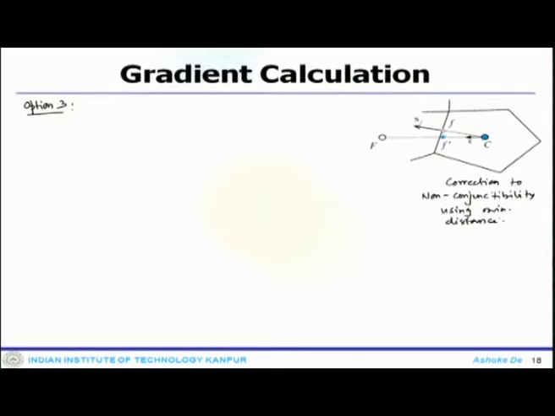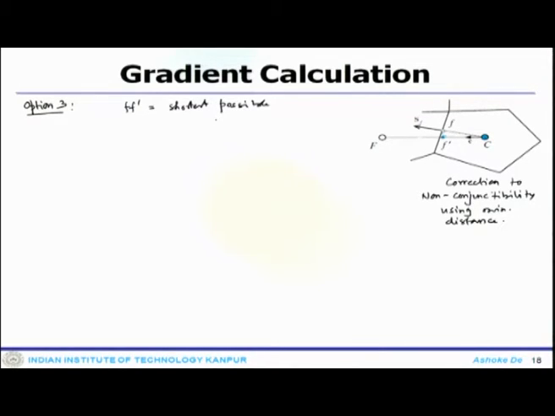So, that means the position f prime is chosen in such a fashion that f prime is at the shortest possible distance in 2 dimensions. So, this leads to a more accurate computation of the gradient during the first iteration.